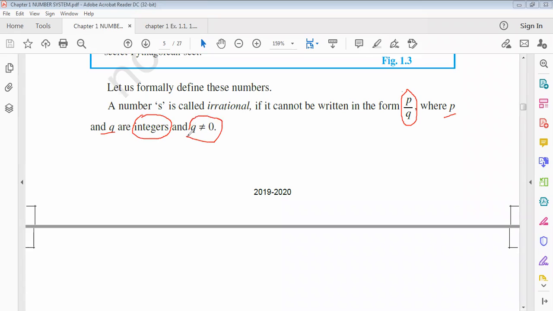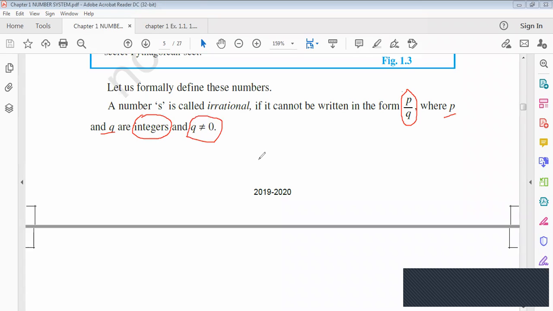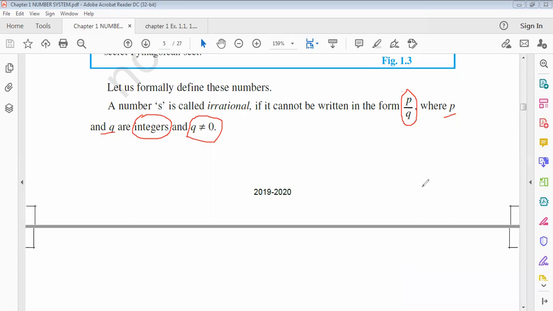This is the condition why we are taking q not equal to 0: if we take 0 in the denominator, then that rational number becomes undefined. That's why we are not taking q equal to 0.